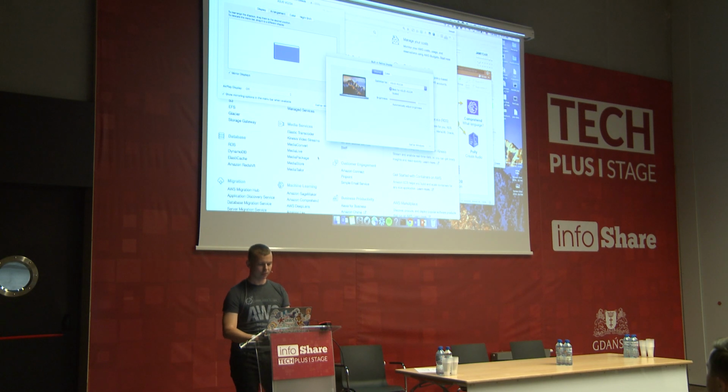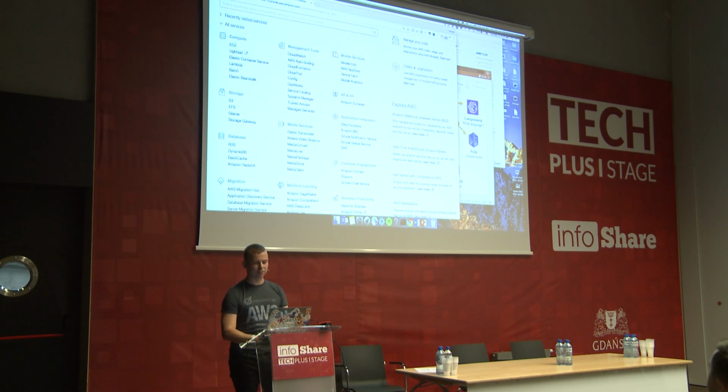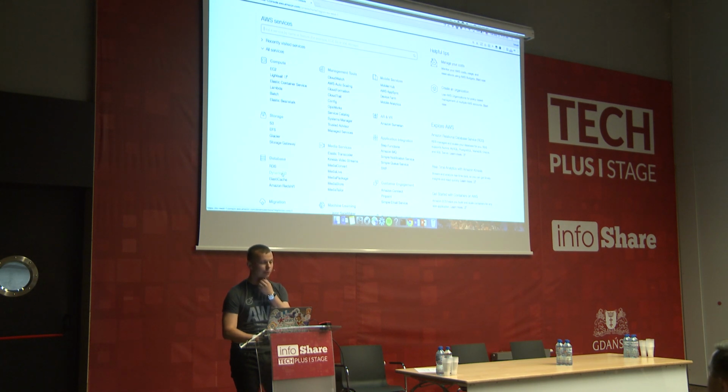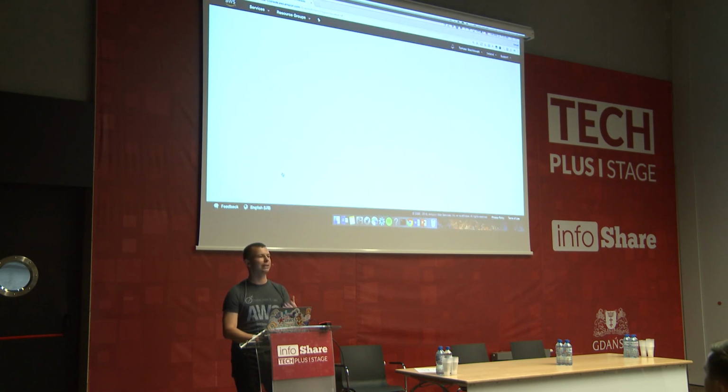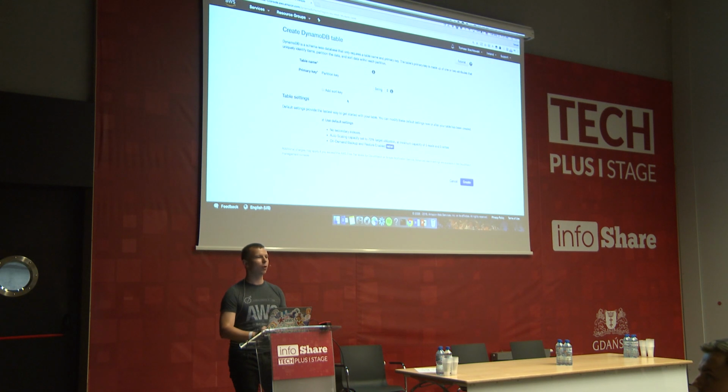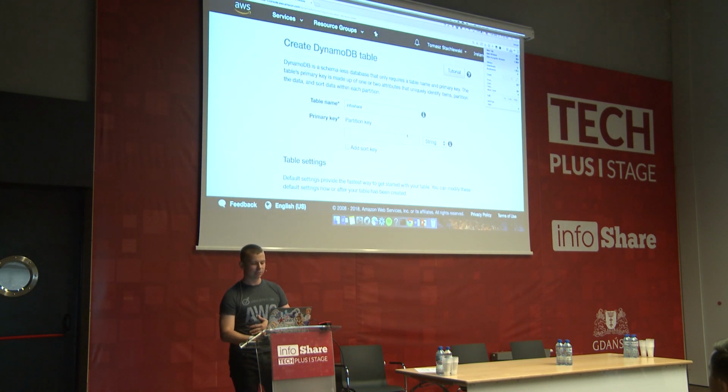Okay, so we have the AWS Console. So the first thing which I will need is DynamoDB. I want to log this information in a NoSQL database. So I will go to this Lego block DynamoDB, and I will create a table. In a NoSQL database, in this case, this will be a table. I will call it Infoshare, and this is a NoSQL database, so I don't define the schema, but I need to define what the primary key is. So let's say that the primary key will be ID.